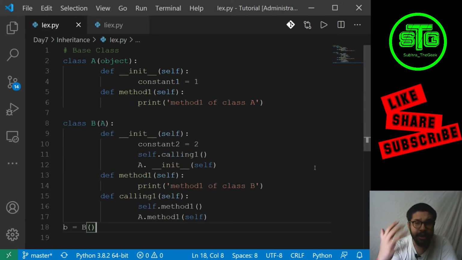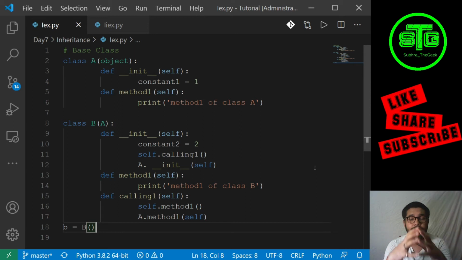So guys, what is function overriding? Not overloading, sorry for that. It's function overriding. Say for example, for the parent class and the child class, you have the same method with the same name and same list of parameters. While you are instantiating the child class and calling that method, it won't understand which method to call.